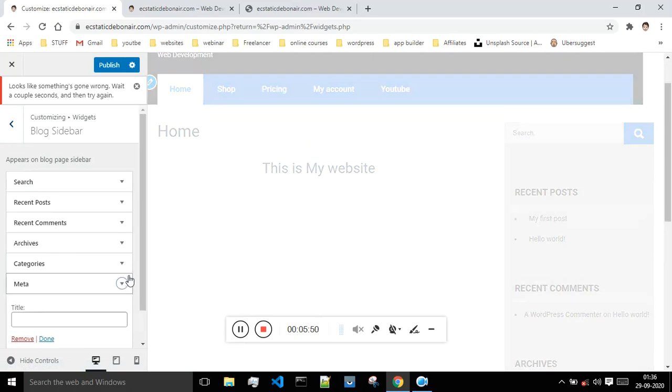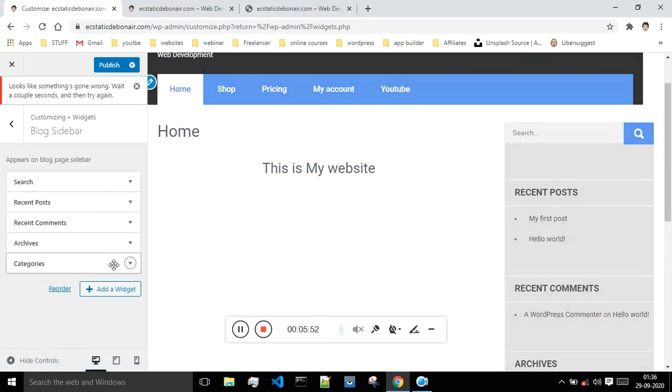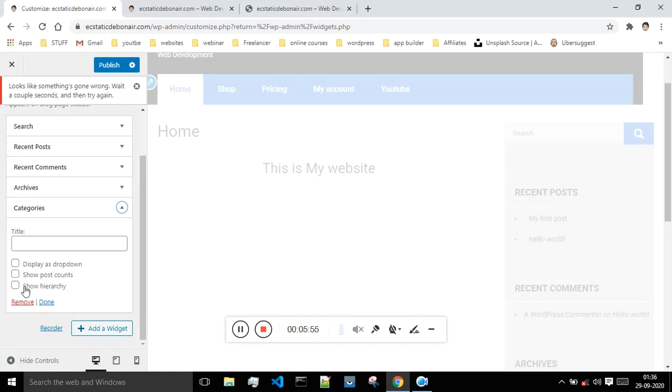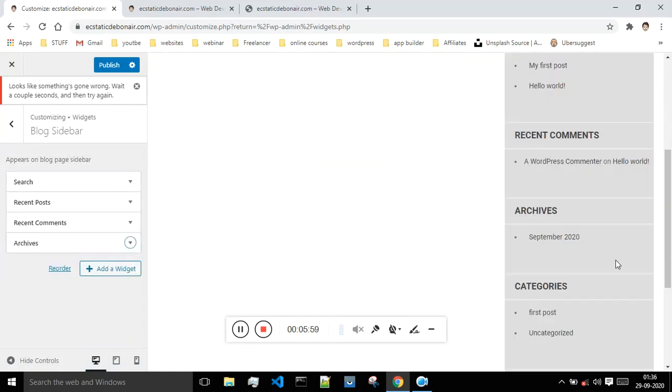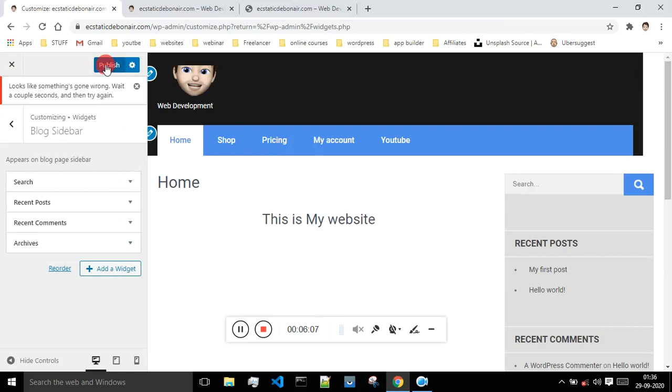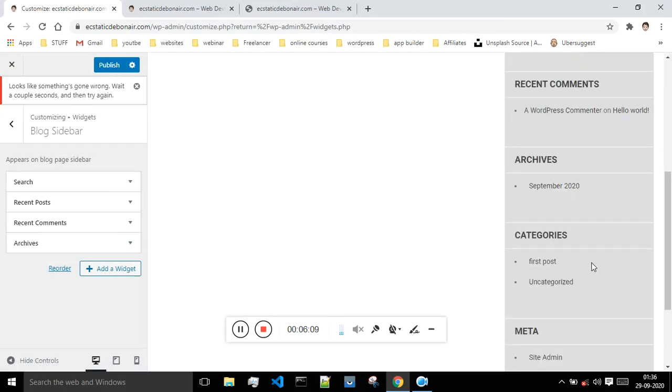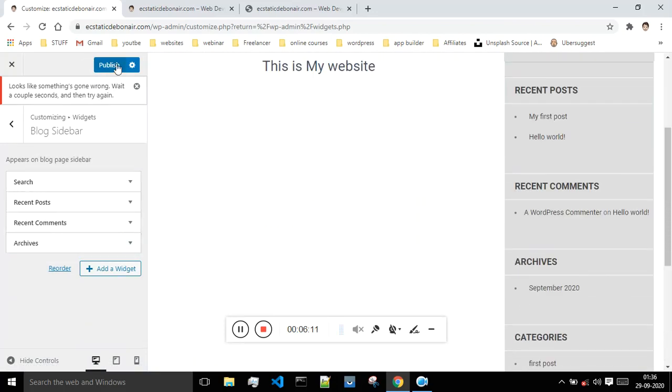And if I want to remove this meta, I would say remove. If I don't want categories, I will remove categories also. And all those changes will be getting propagated over here. I just have to say publish. It is not getting published. I don't know for what reason. I think because of net connection, or I don't know for what reason, but it is not getting published.